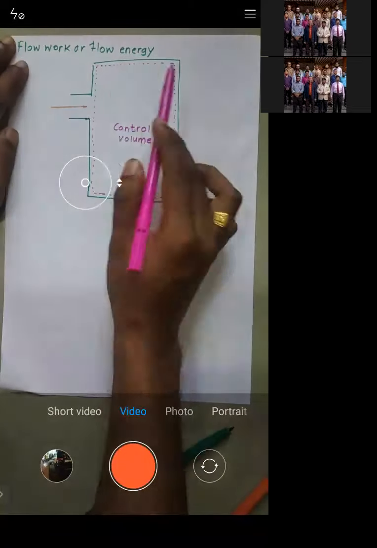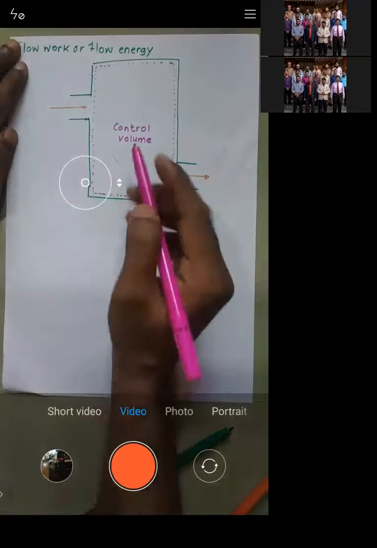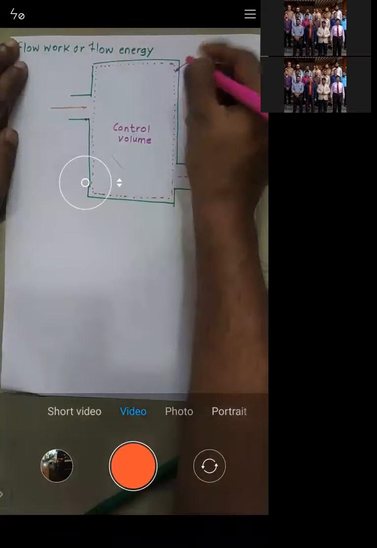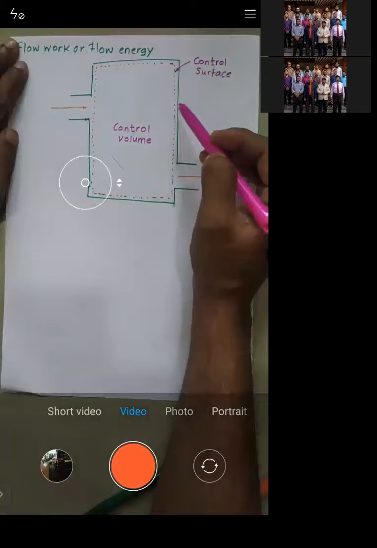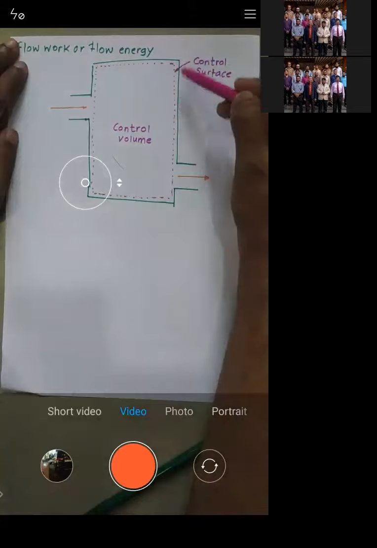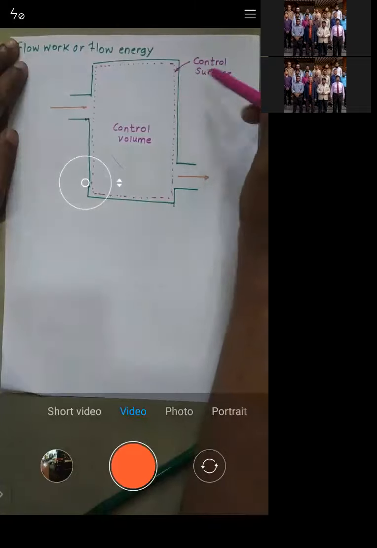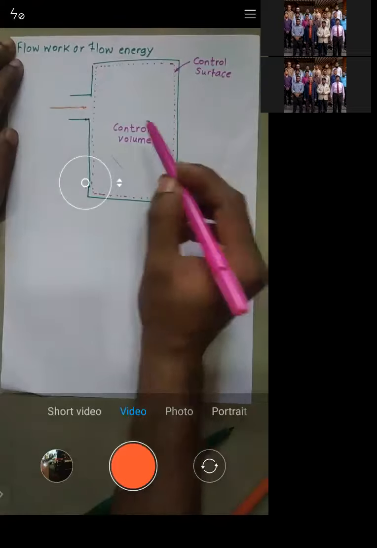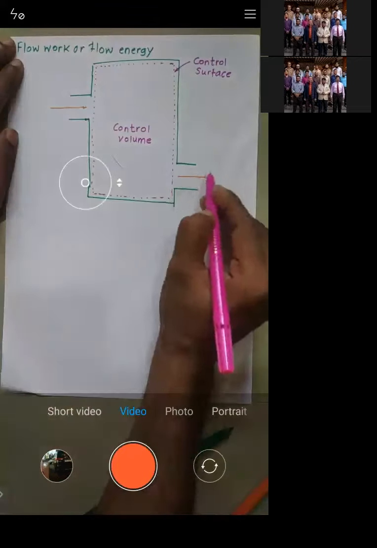So I'm limiting the volume inside this system by drawing some boundary, and that boundary I will call the control surface. This control surface is nothing but a boundary which separates the fluid from the wall. This is the wall of the system. That is a control surface, and this is your control volume. Through this end the fluid will enter, through this end the fluid will leave.